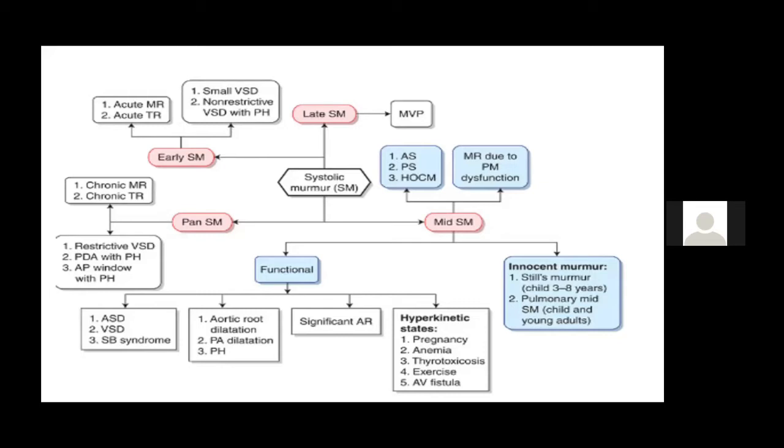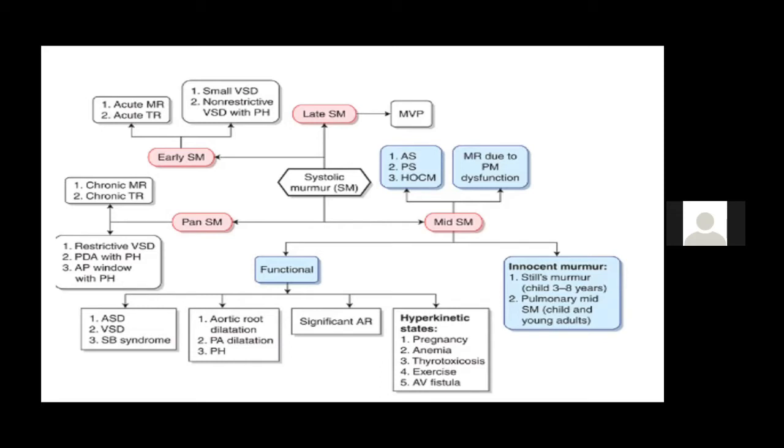For example, atrial septal defect, because of increased flow through the pulmonary valve, or a ventricular septal defect, because of the increased flow through the pulmonary valve, you get a functional murmur. Also the murmurs because of aortic root dilatation, because of systemic hypertension, because of idiopathic dilatation of the pulmonary artery, and because of pulmonary artery hypertension, you get functional murmurs.